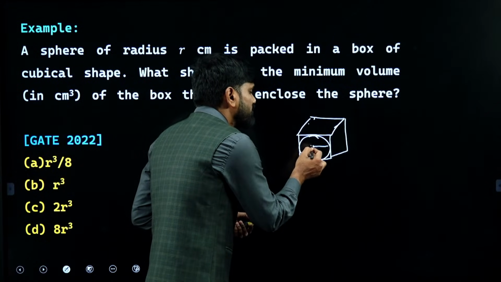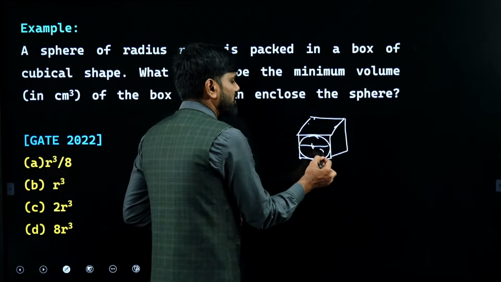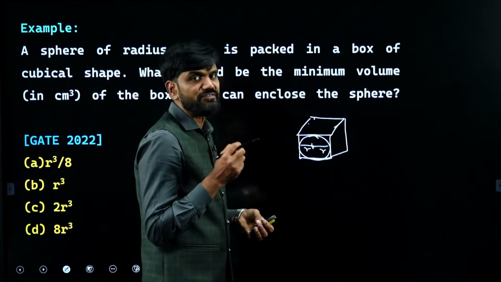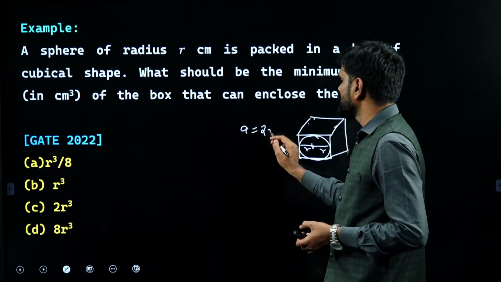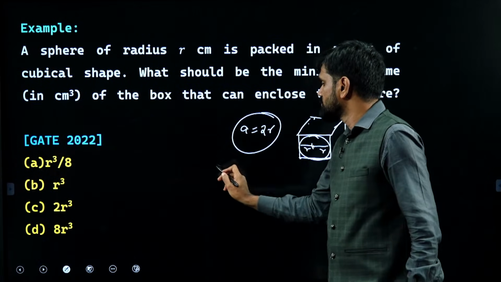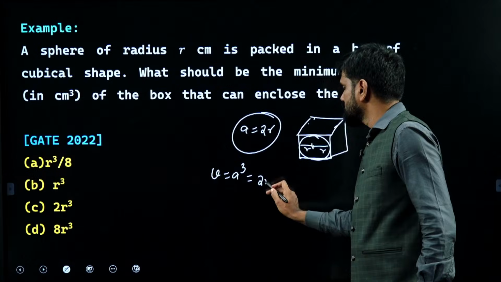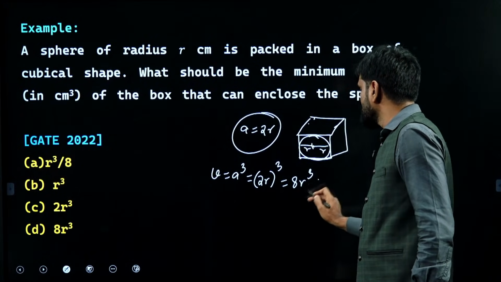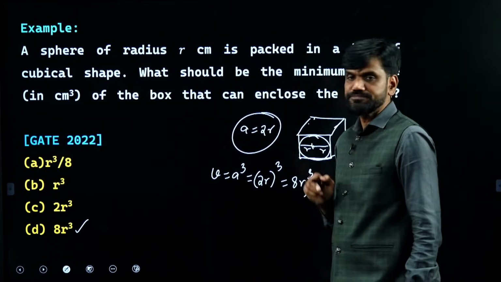of the cube. As I know the radius of the sphere is r, the diameter of the sphere should be what? 2r. The diameter of the sphere will be equal to the side of the cube, so the side of the cube will be 2r. If the side of the cube is 2r, the volume of that box will become what? Volume of the cube is a cube, that is 2r whole cube, which becomes 8r cube. Hence your answer has to be option D.